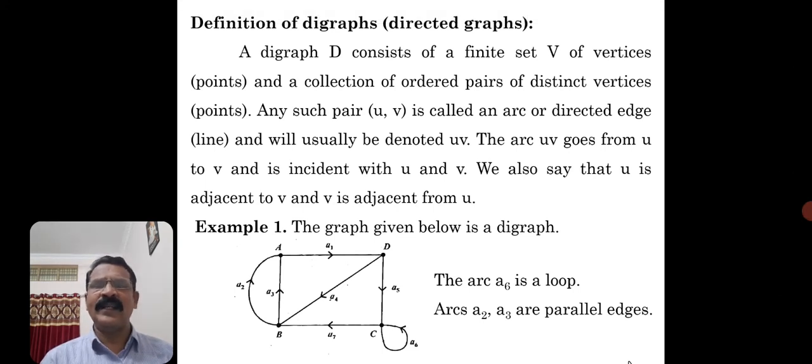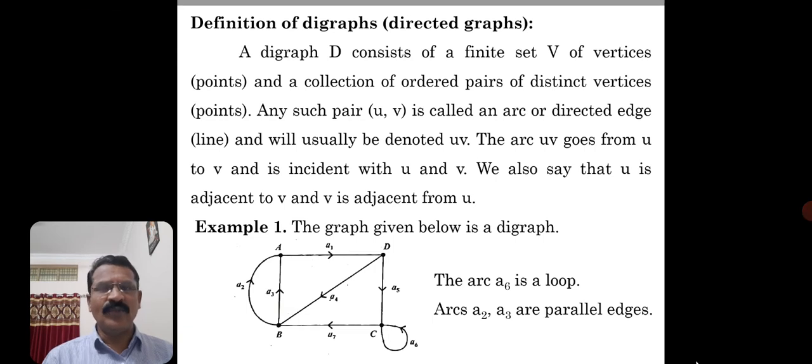In undirected graphs, if I consider e equal to uv as an edge, then e is incident with both u and v. Here also it is incident with both u and v. But if I use the word arc uv, it implies the arc goes from u to v and is incident with u and v, of course. We also say that u is adjacent to v. If there is an arc uv, then we say u is adjacent to v and v is adjacent from u.